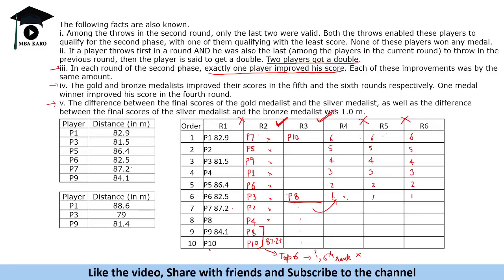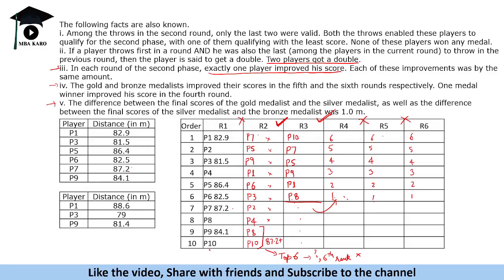See, P8 is jumping to the sixth position. How can P8 jump to the sixth position? P10 has moved. All of the others had a fault, so they will retain their positions in the same order: P7, P5, P1, P9, and P1. So they will have the same position as the previous one.